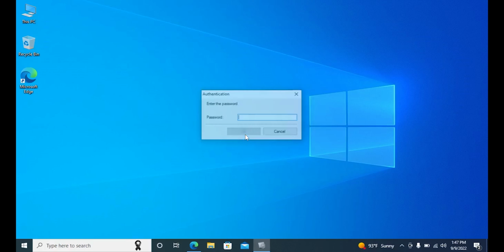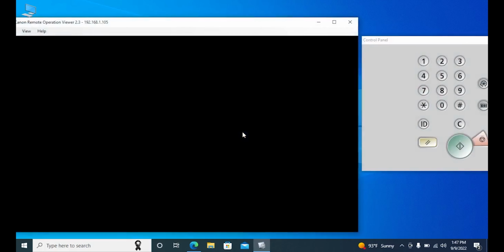Click OK. Enter the password 1234. You are now logged into the copier interface. Congratulations, you are now done.